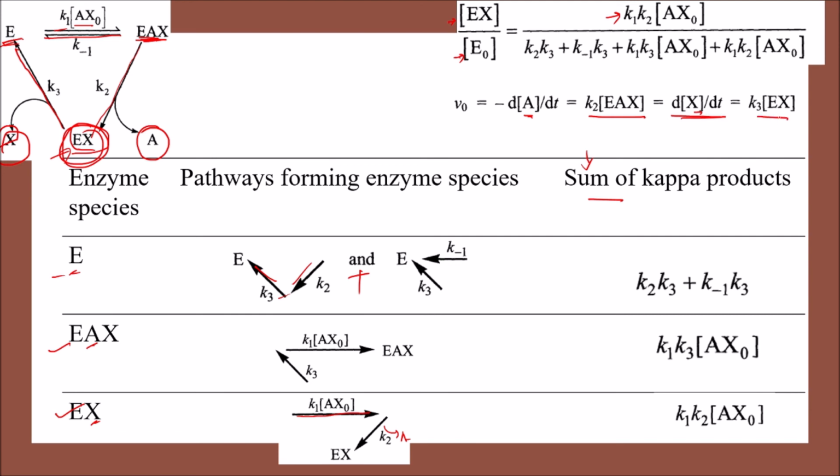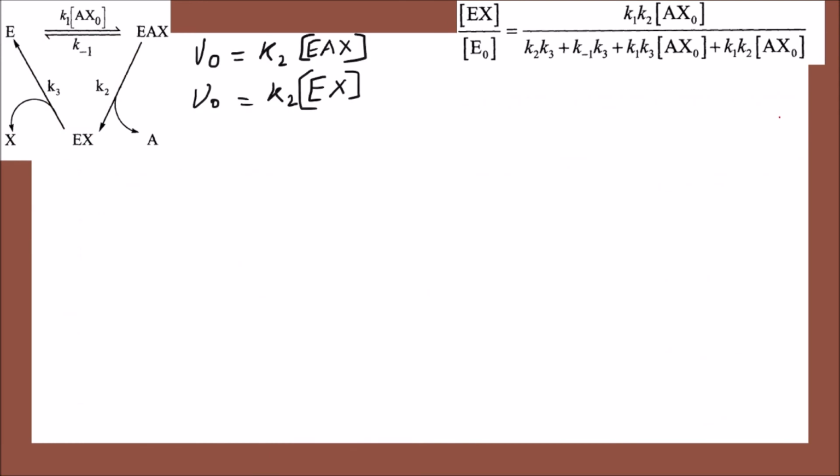So let us simplify this in terms of V naught. For the formation of A, EAX will be the substrate. So here V naught is K2 into EAX. Similarly for the formation of product X or P2, it will not be K2, it will be K3 into EX.